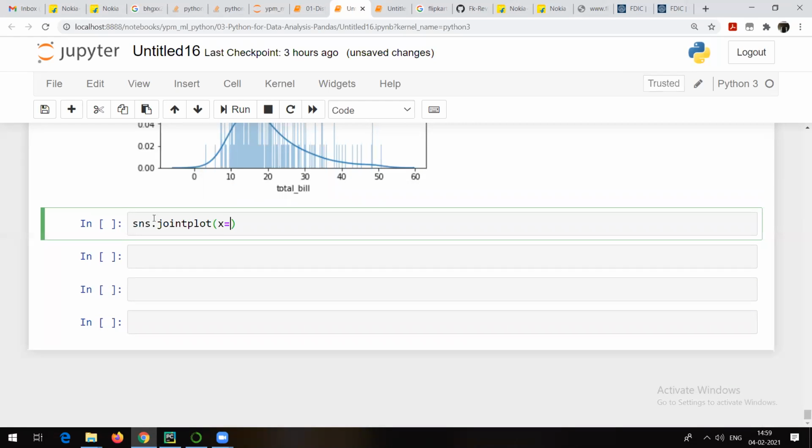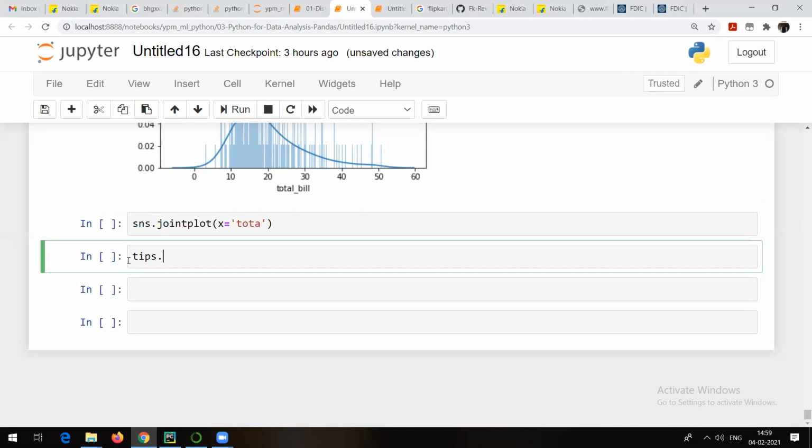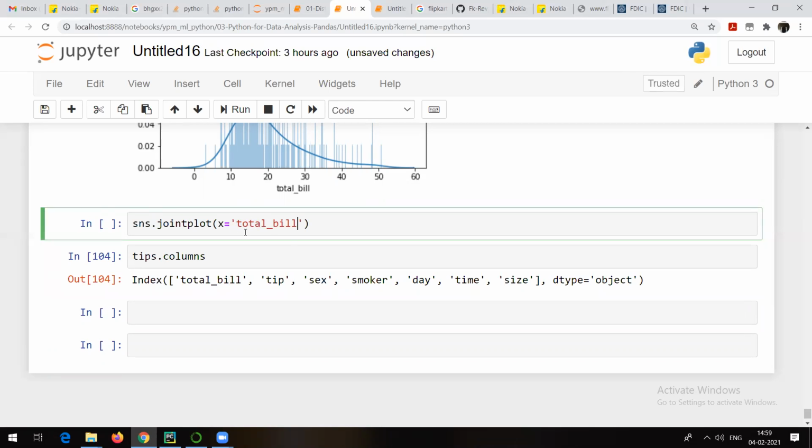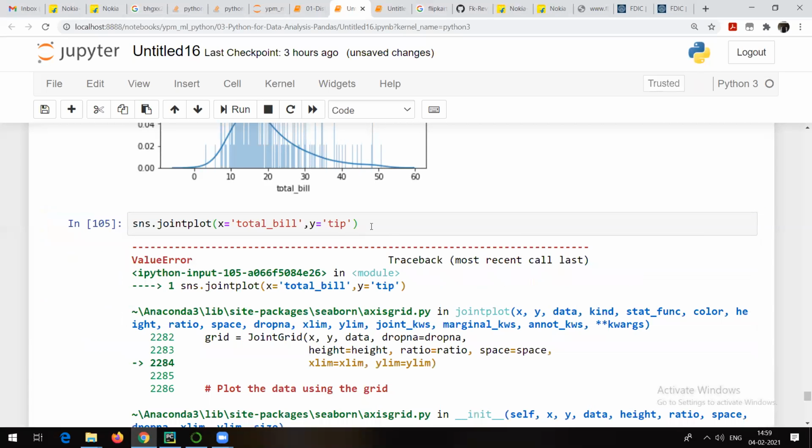So here x is equal to, I want to give total bill. Let me check the names of the columns which are present here. So these are the columns. I want total bill here. So on x-axis I want total bill, and suppose on y-axis I want tip. So I want to see the relationship between total bill and tip. Let's suppose I will be giving only these two arguments and let's do it.